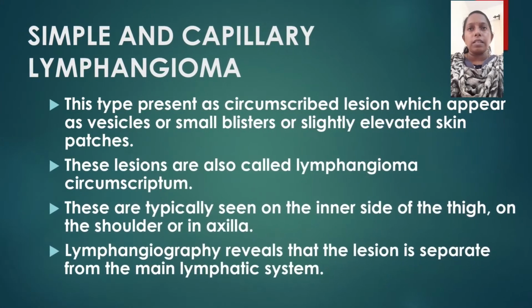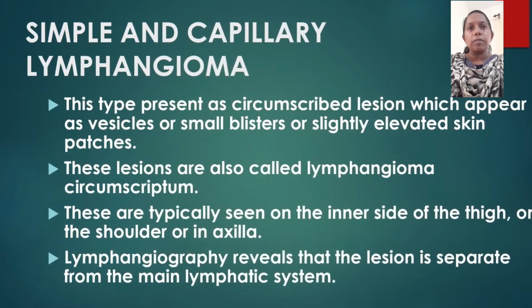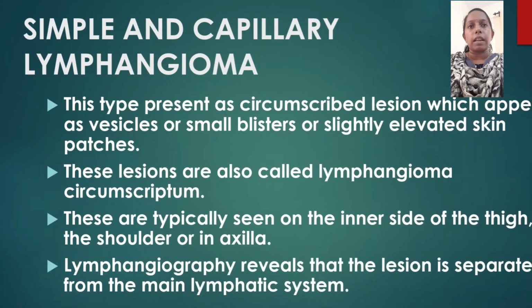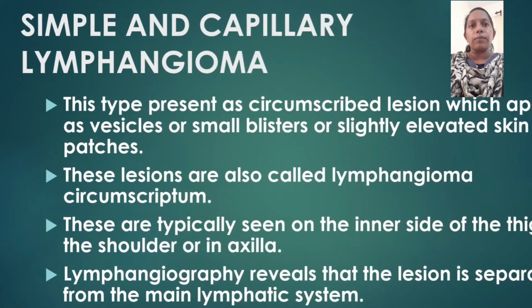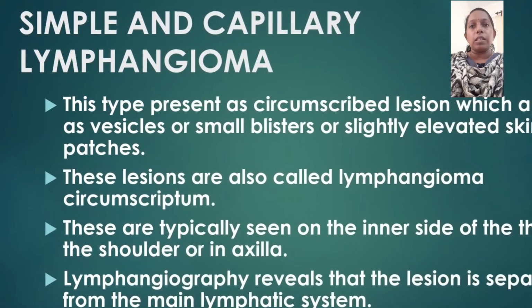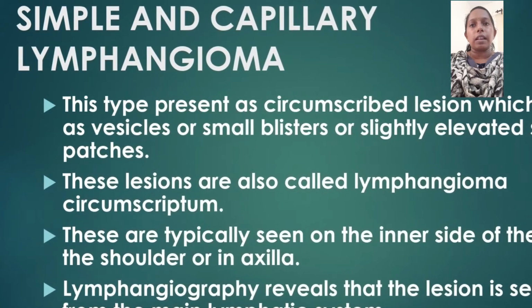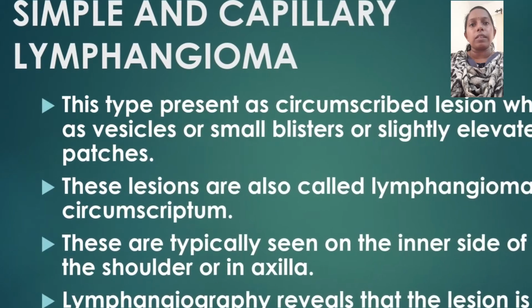First we will see simple and capillary lymphangioma. This type presents as circumscribed lesions, which appear as vesicles or small blisters or slightly elevated skin patches. These lesions are also called lymphangioma circumscriptum. These are typically seen on the inner side of the thigh, on the shoulder, or in the axilla. Lymphangiography reveals whether the lesion is separate from the main lymphatic system or not.